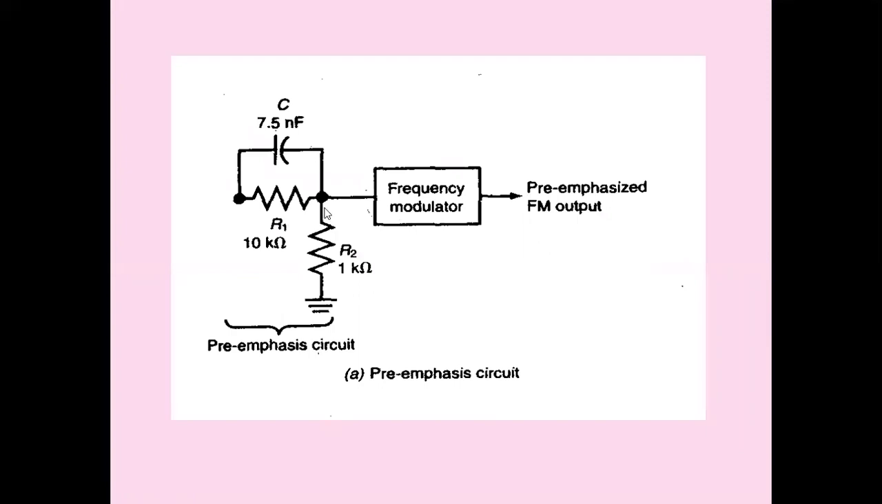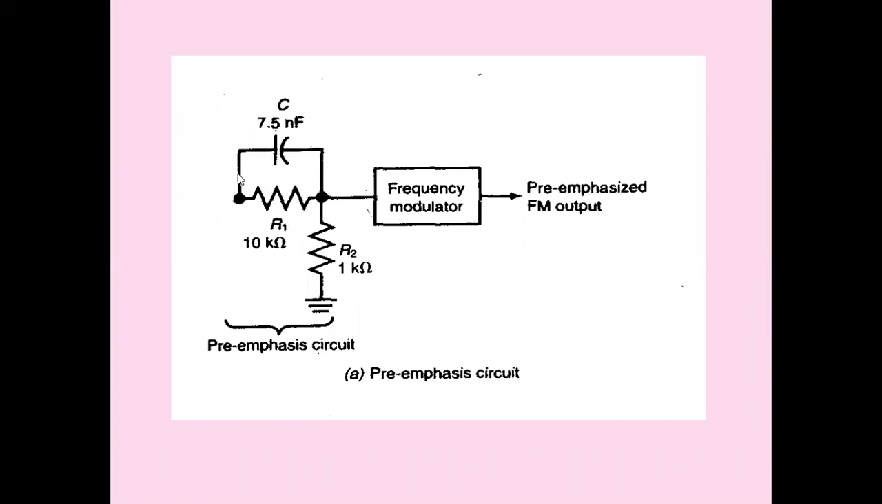Pre-emphasis can be achieved by using a high-pass filter. This is a capacitor and a resistor. So we have a message signal. As the frequency of the message signal increases, the capacitive reactance, the reactance of the capacitor, is 1 by omega C. Omega is in the denominator. Omega is 2 pi f. As frequency increases, the capacitive reactance decreases.